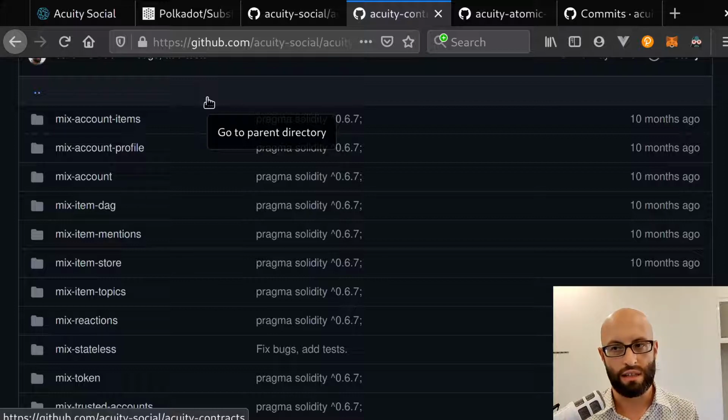Or alternatively, there's a new compiler called Solang. Solang can compile Solidity into WASM, also known as WebAssembly, which can then be deployed onto a Substrate blockchain using the contracts palette. That's our preferred route, but if that doesn't work, we can always use the EVM palette instead.